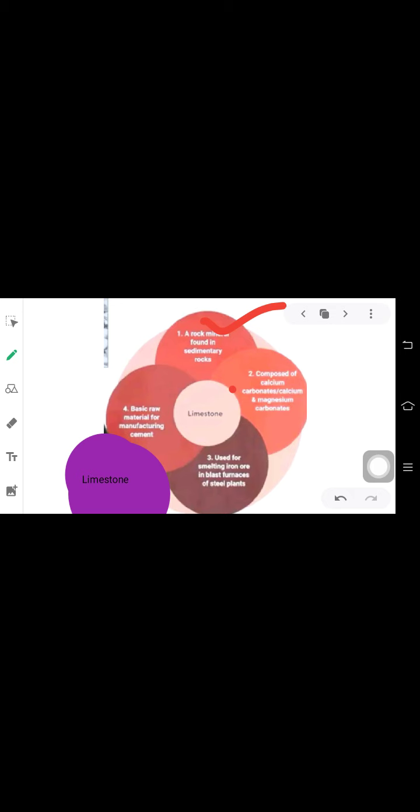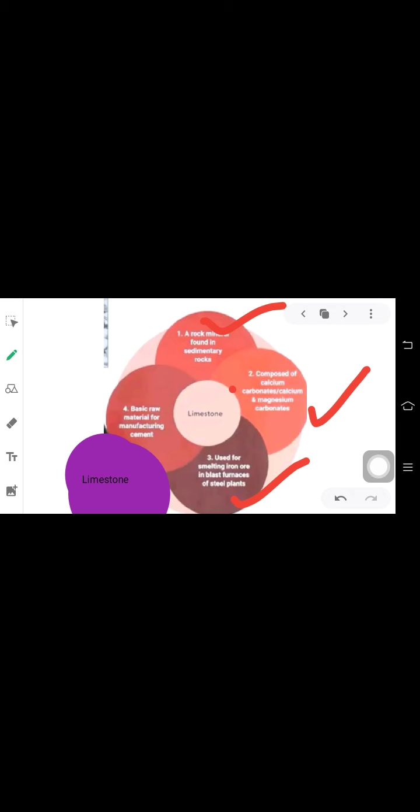It is used in the smelting of iron ore in the blast furnace of the steel plant. As it is composed of calcium carbonate and magnesium carbonate, it is also used in the chemical industry.